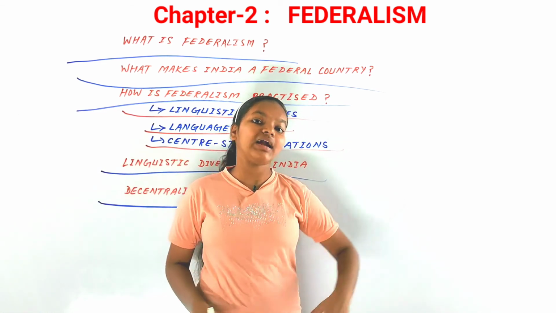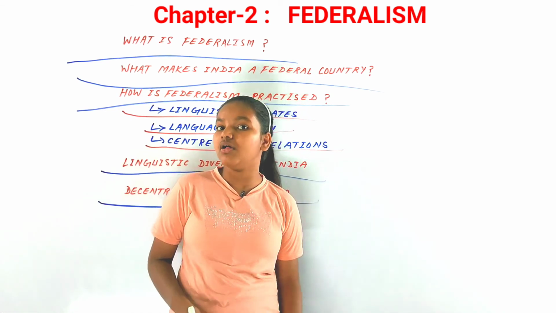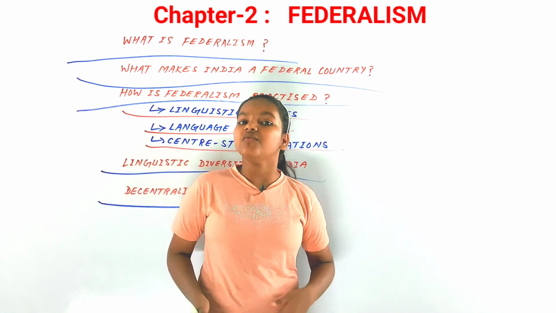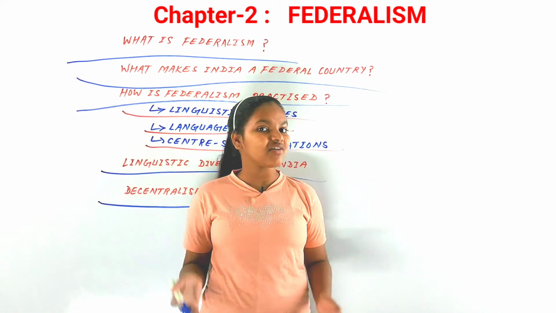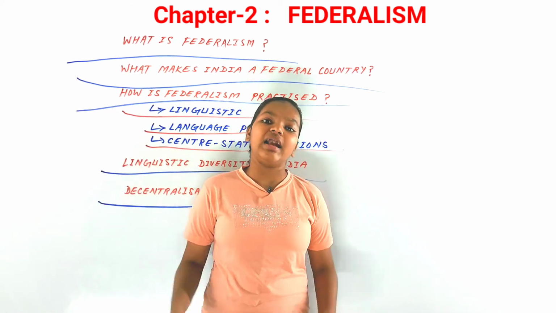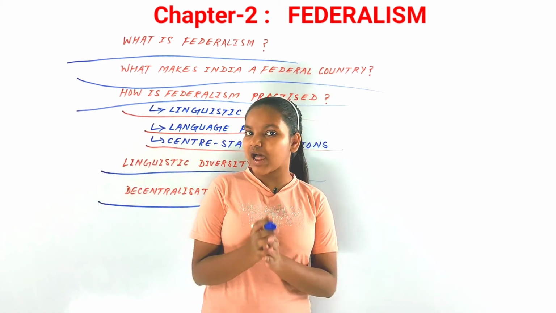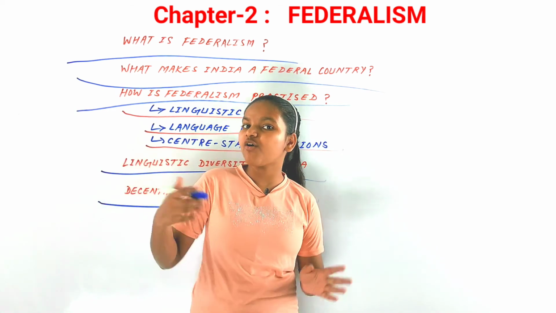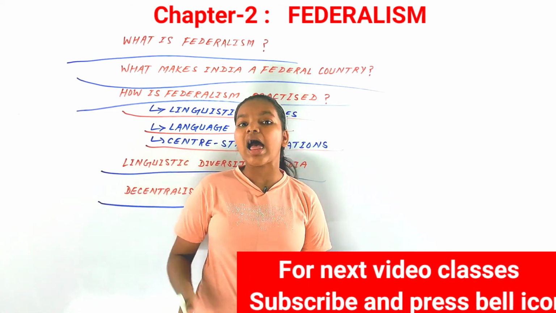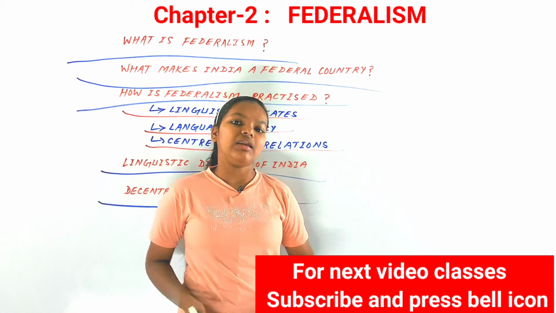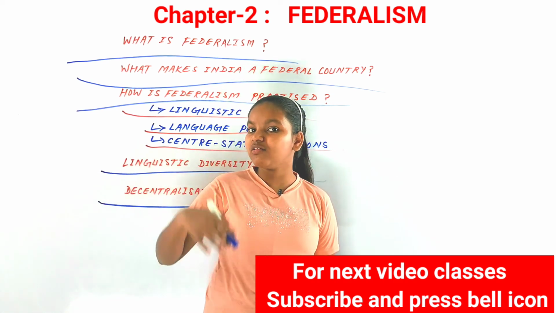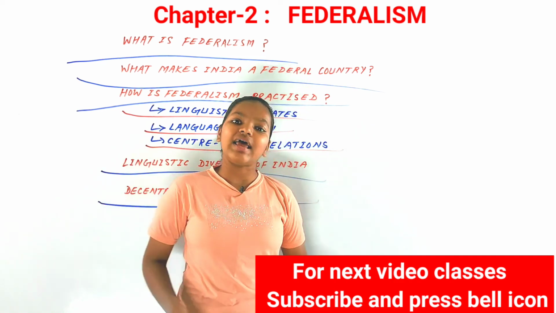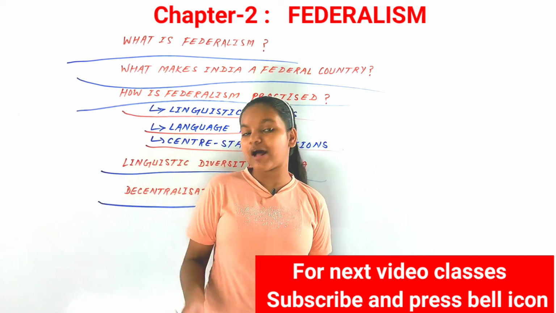So that was an experiment in Brazil, and it is also seen in some of the cities of Kerala in our country. So that is how decentralization works in our country, and that is all we have discussed in this chapter. In this chapter we saw what federalism is, and there are two aspects of federalism: mutual trust and the agreement to live together. There must be some trust between the state government and the central government, and an agreement to live together.